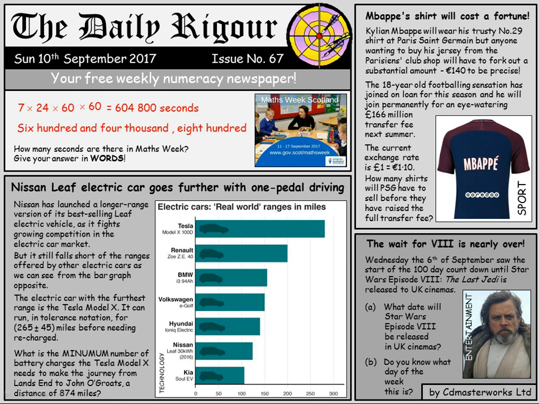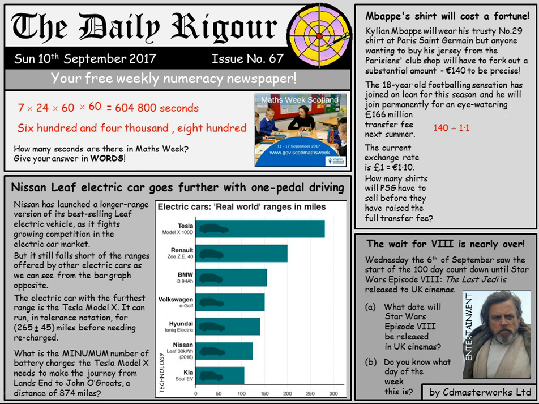But we need to make these two figures compatible: transfer fees in pounds, shirt prices in euros. So first of all we can change the price of the shirt into pounds and pence, and we do that by dividing by the exchange rate. In this case we're dividing by 1.10, or 1.1, a better way of putting it. So that comes to £127.27 when we round it to two decimal places.